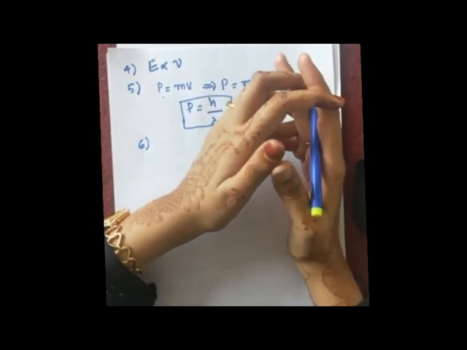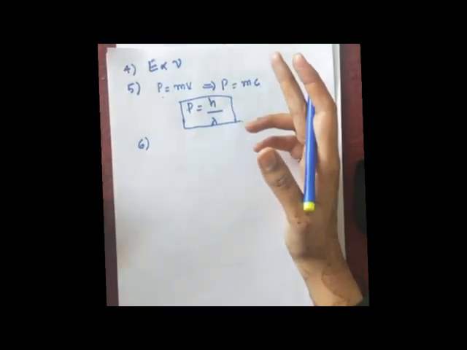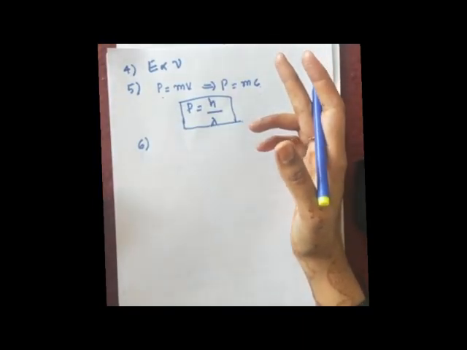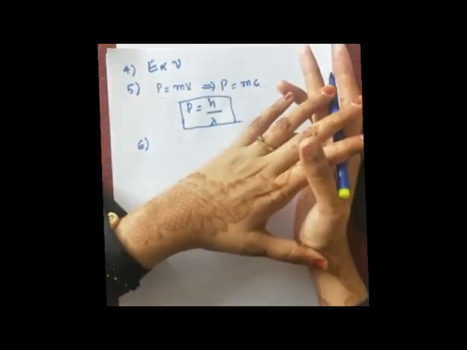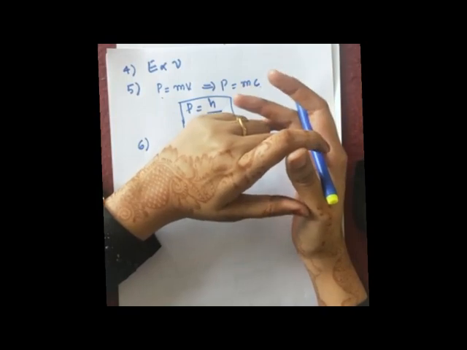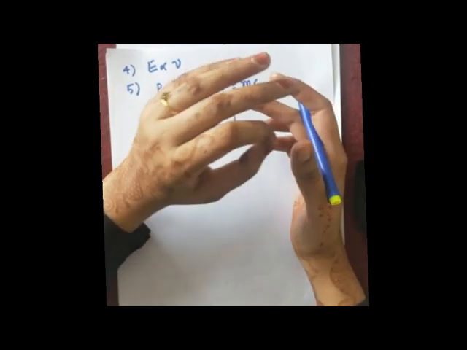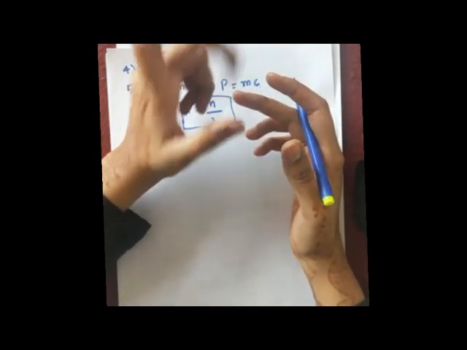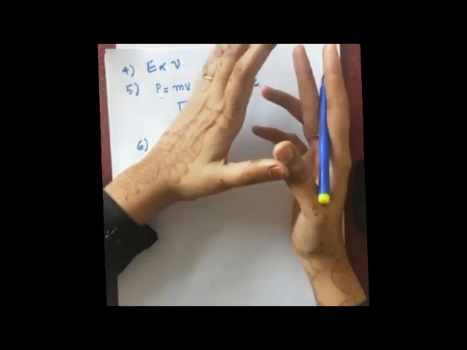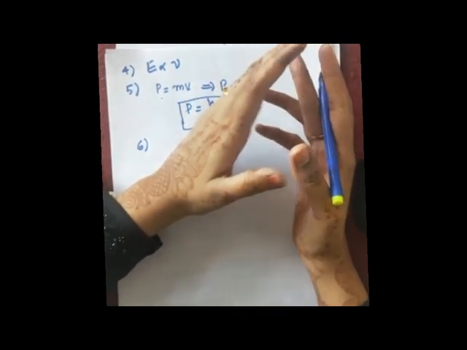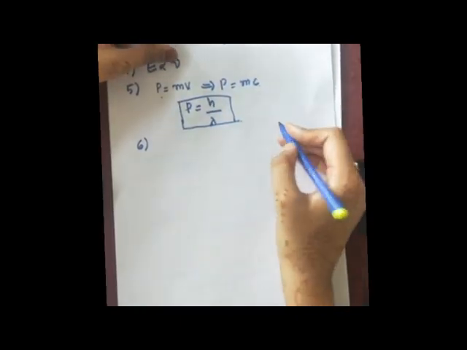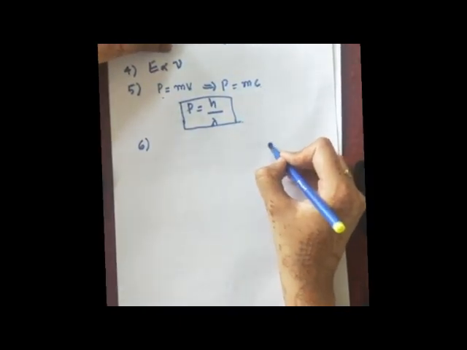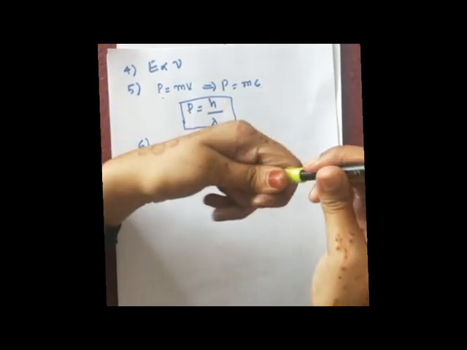One property of charge, of course there are many properties, like charges repel, unlike charges attract, charges are quantized, conserved, all those. One of the properties of charges is that charges in motion produce a magnetic field and charges at rest will have an electric field. Now, if there is a photon, for example this is a photon.